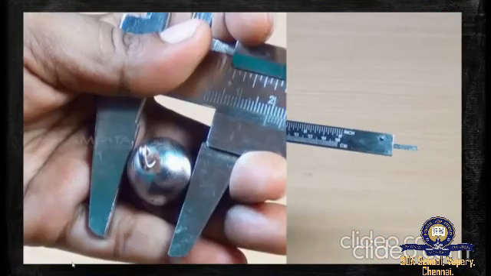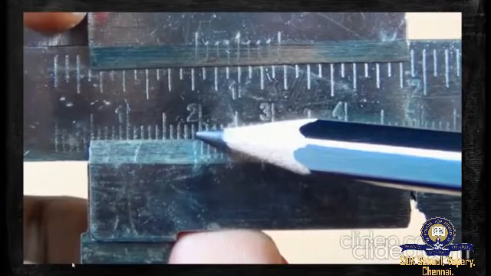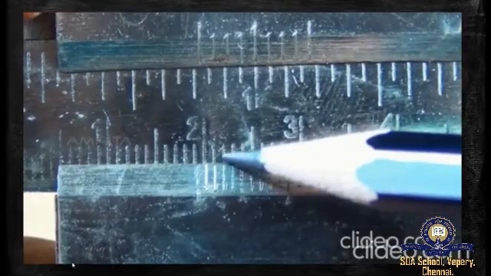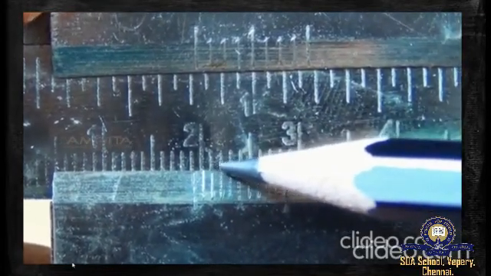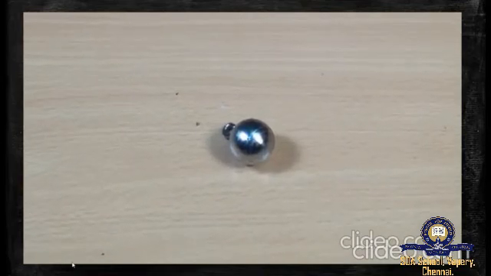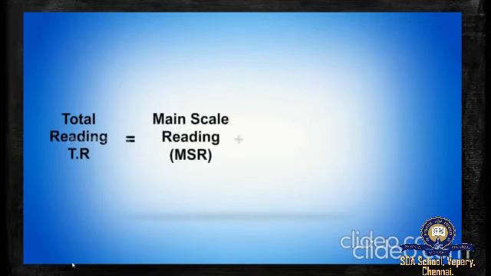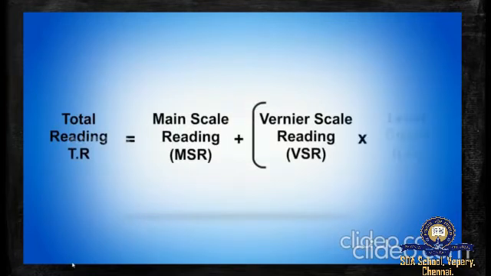Place the sphere in between the lower jaws and find out the main scale reading and the vernier scale reading. The diameter of the sphere can be calculated using the relation: total reading TR is equal to main scale reading MSR plus vernier scale reading VSR into least count LC.